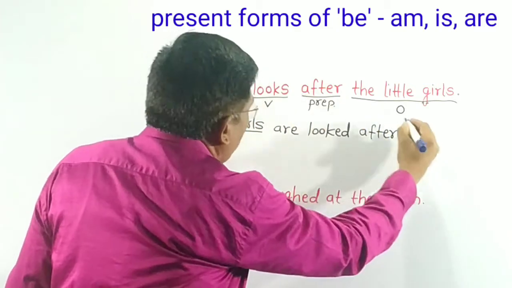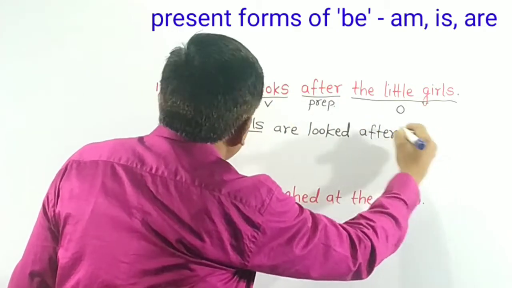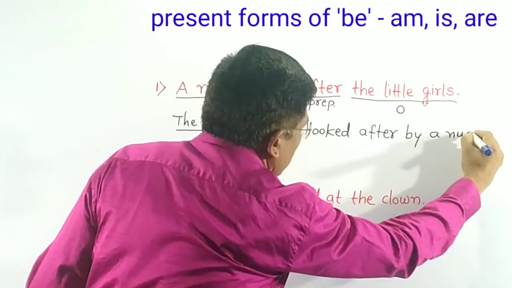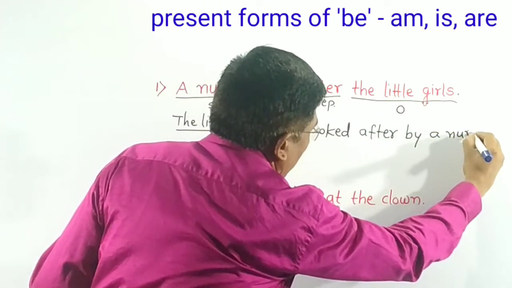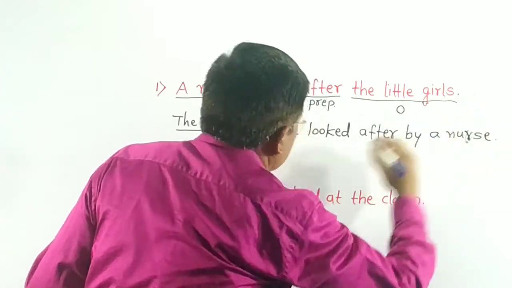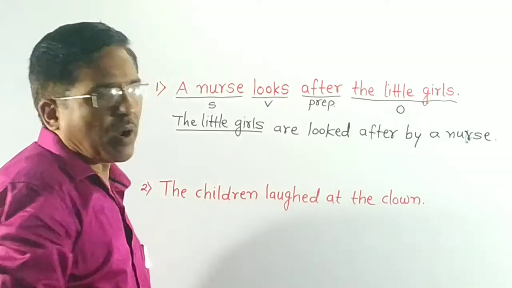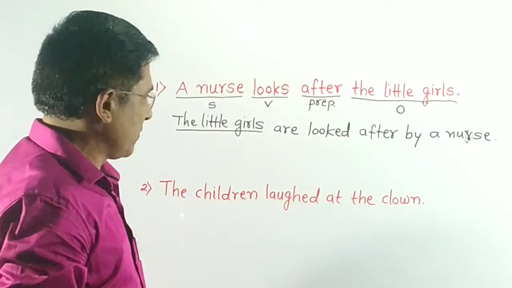Then take by preposition and the subject becomes the object, a nurse. The little girls are looked after by a nurse.